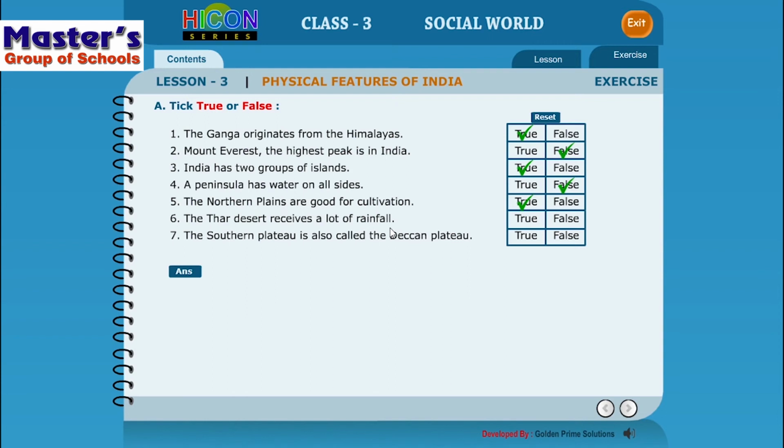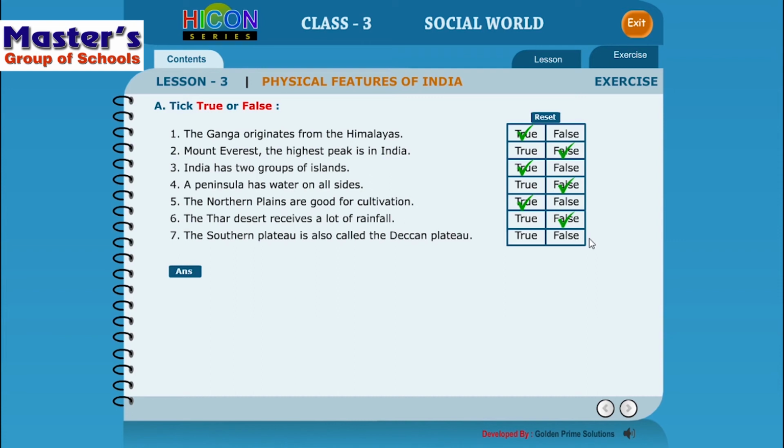So the Thar region of India is a desert which receives very scarce rain. They hardly receive any rain is what we studied. So is it a correct statement? Does the Thar region receive heavy rains? No, right? So that is a false statement, because the Thar Desert receives very scarce rain, right?